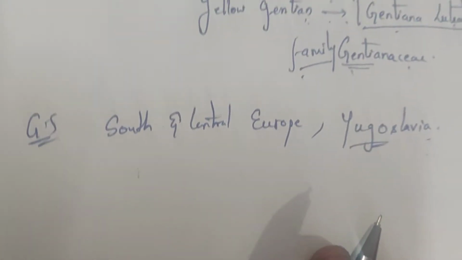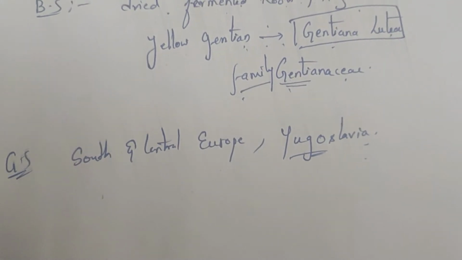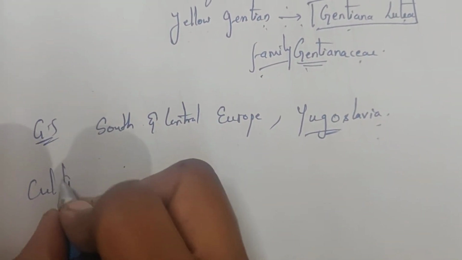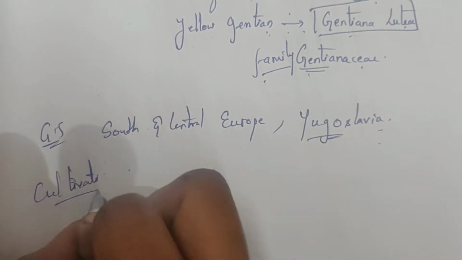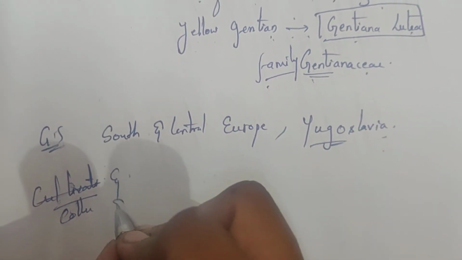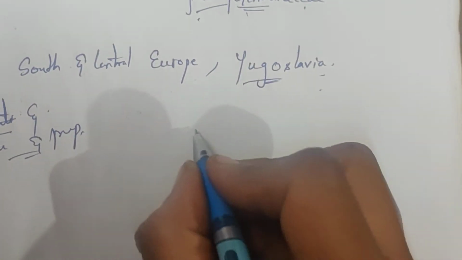These are the places from where this gentian is obtained. Next one is cultivation, or we can say collection and preparation. Very easy.